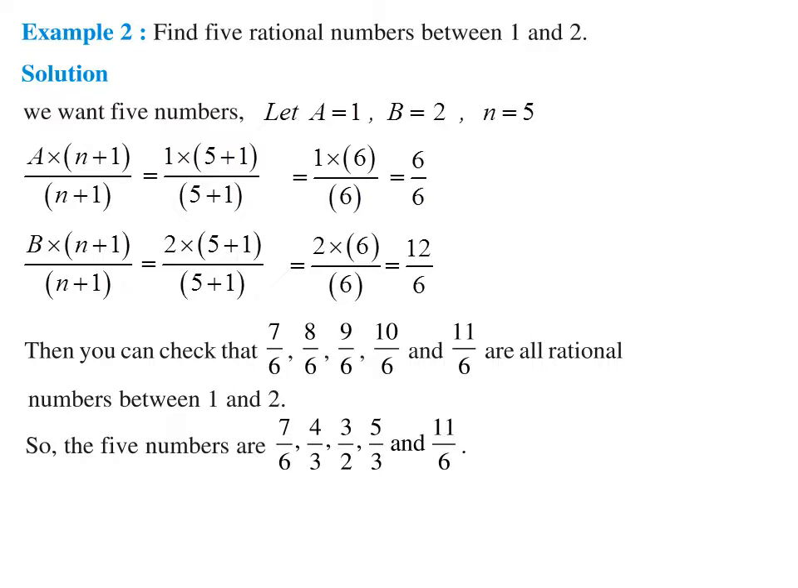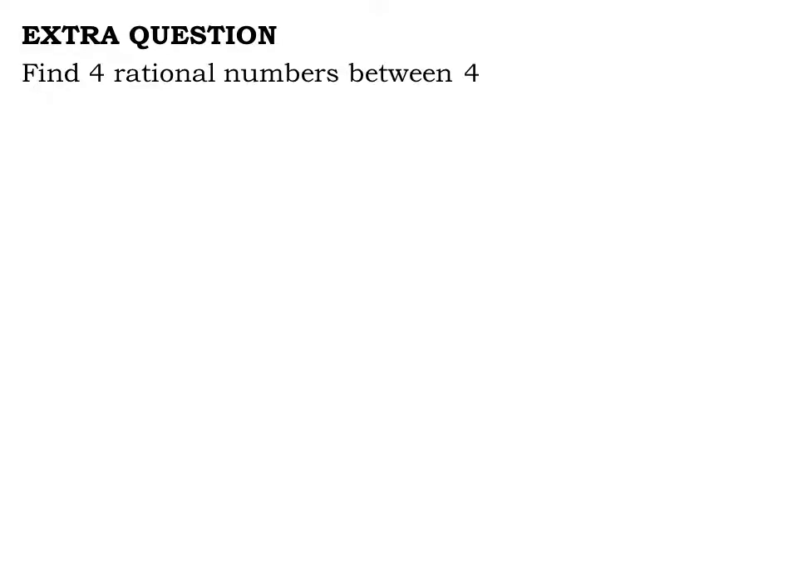Now I am taking one extra question for this type, and the question is: find 4 rational numbers between 4 and 5. So now, assuming the smallest number is 4, the largest number is 5, and the total number we have to find is 4. Let a equal 4, b equal 5, and n equal 4. Now again we do the same process we did in the previous question.